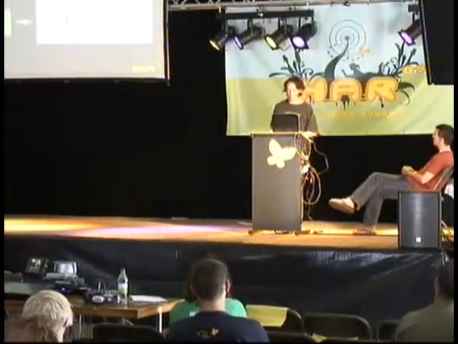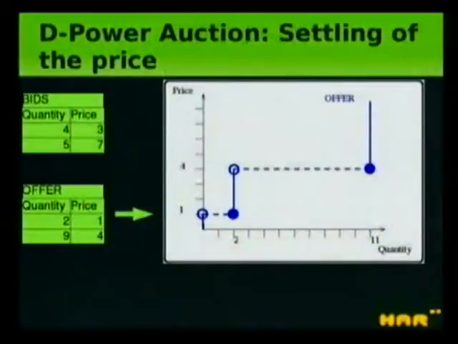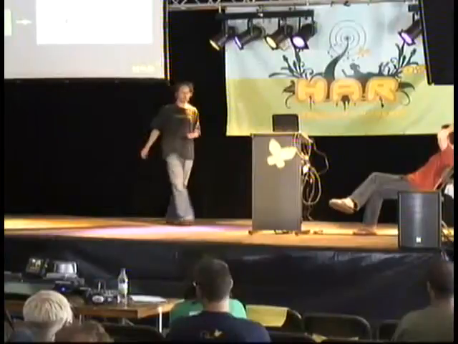That's how it works. Then for the offer, it's the same. Very high price, then of course everybody wants to produce at that price. We have two producers, one at 2, one at 9, and they want a price of 1 and 4. So if you are at a price of 5, of course, both of them want to produce. Then below 4, the second one doesn't want to produce anymore, and it stops its production.